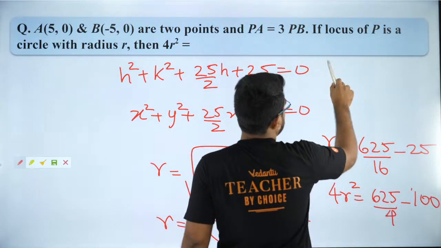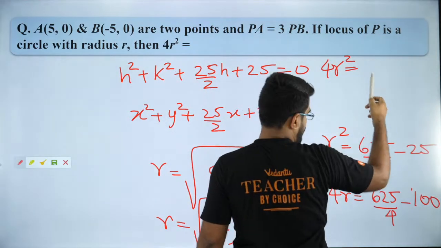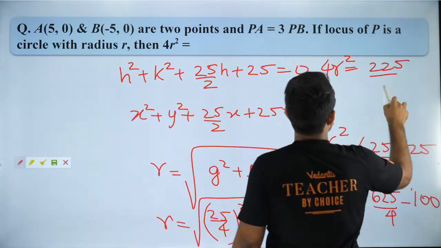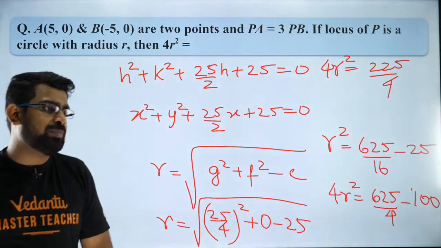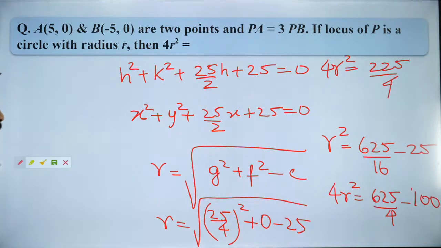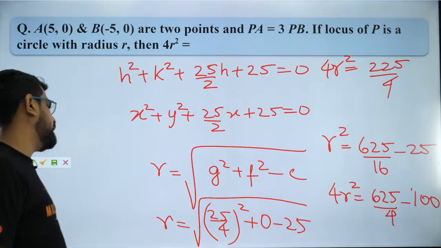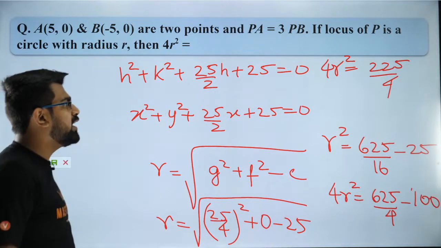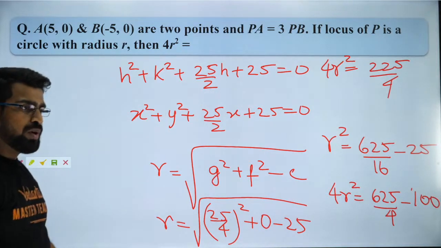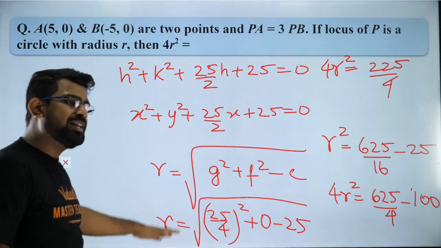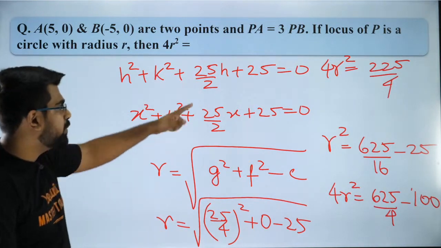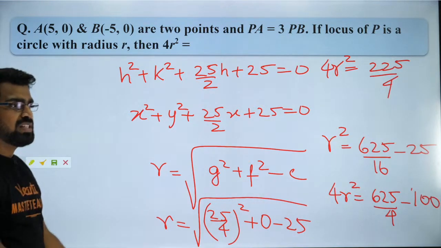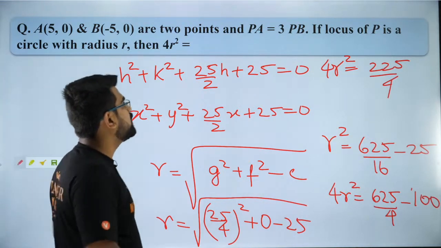So let's check it. So 4r square is equal to what? I am getting 225 by 4. So please check the answer. Did I make any calculation mistake? Maybe that might be the reason why we are not getting it. Okay, because the answer I am getting is 225 by 4. I think what I did is correct only, guys. So this should be the answer. So the answer is 225 by 4. So with that, we will move forward. The answer is 56.5.